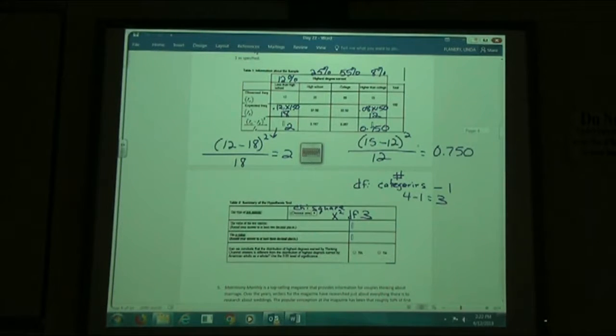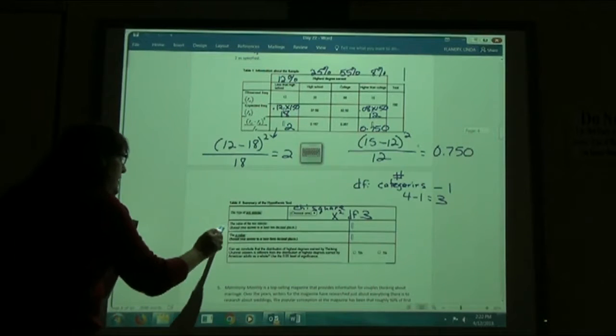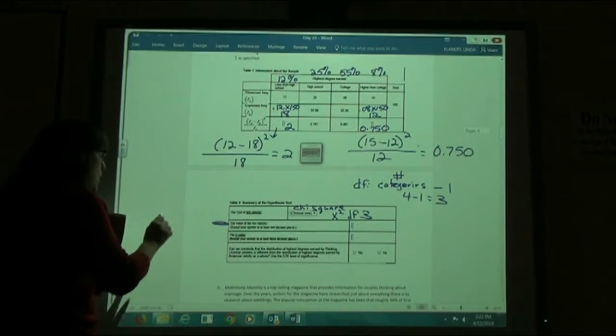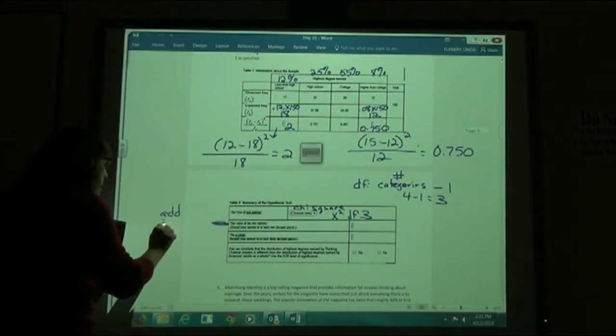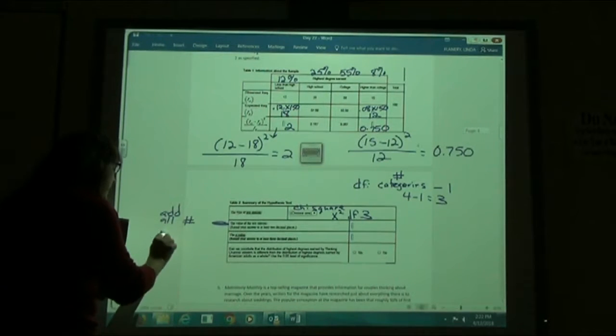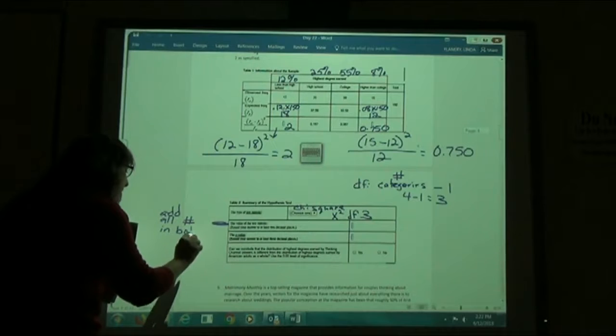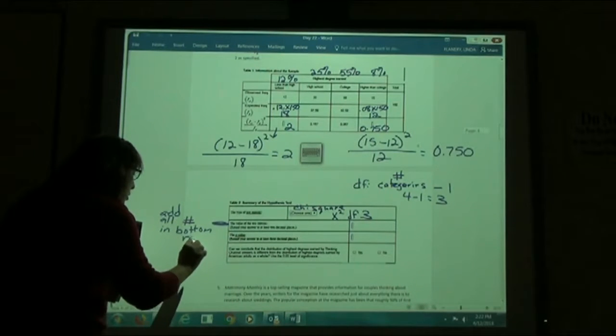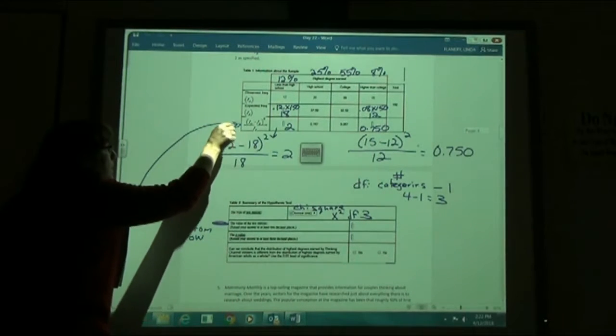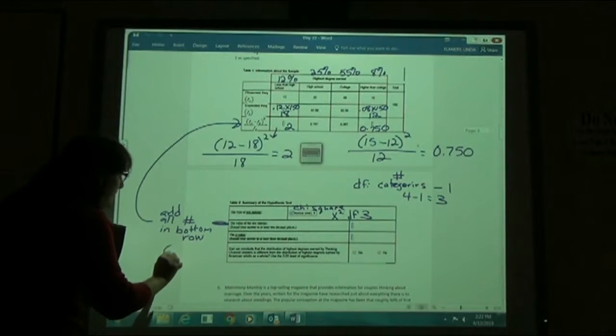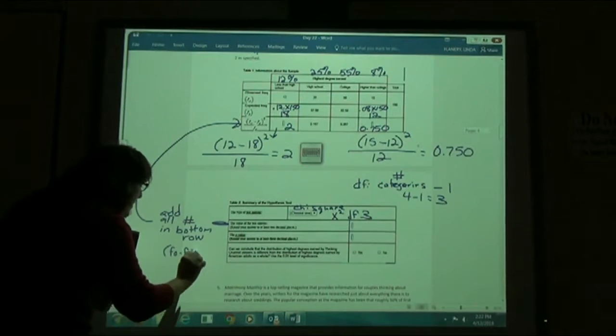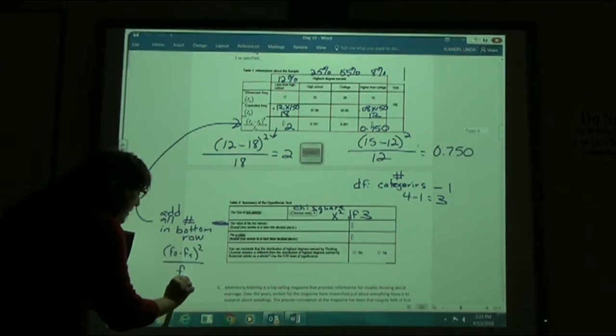To find the value of your test statistic, this value right here, we're going to add all the numbers in the bottom row up here. So the bottom row was the f sub 0 minus the f sub e squared divided by f sub e.